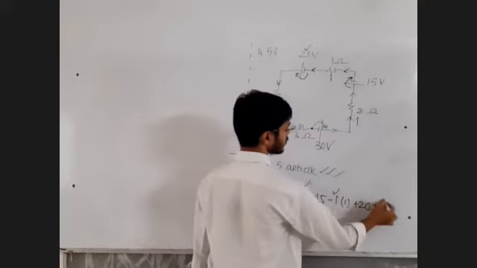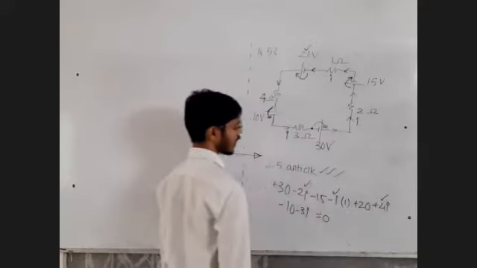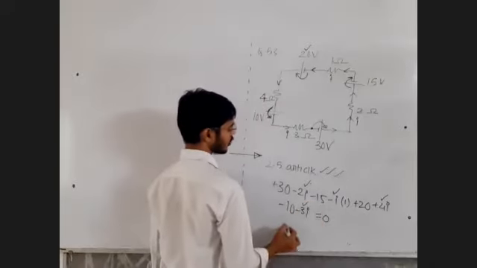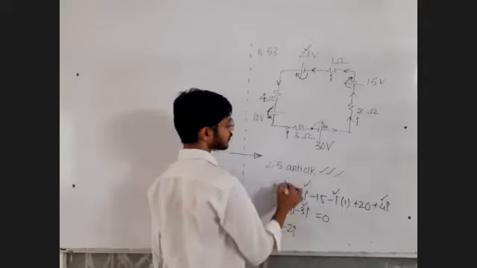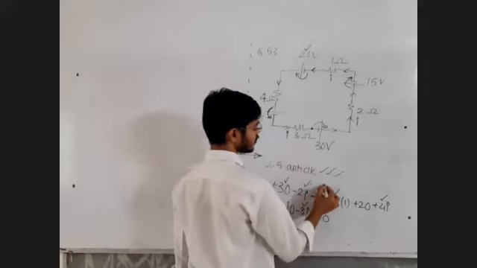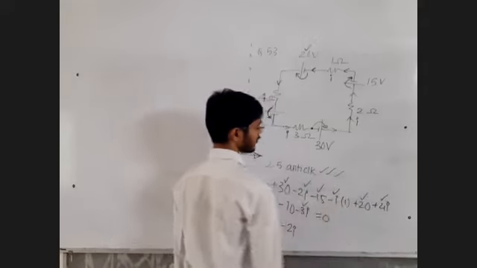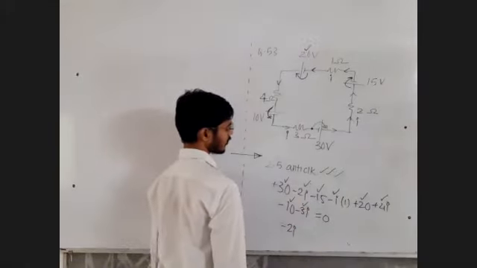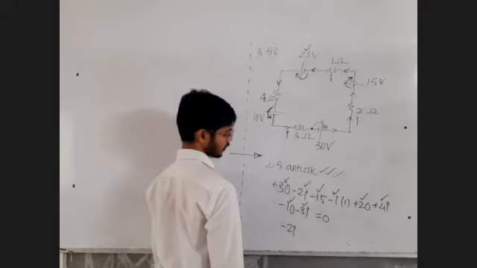Minus 3I plus 4I plus 1I. Plus 1I minus 3I minus 2I. 30 minus 15, 15. 15 plus 20, 35. 35 minus 12, 25. Check if I am right or wrong.